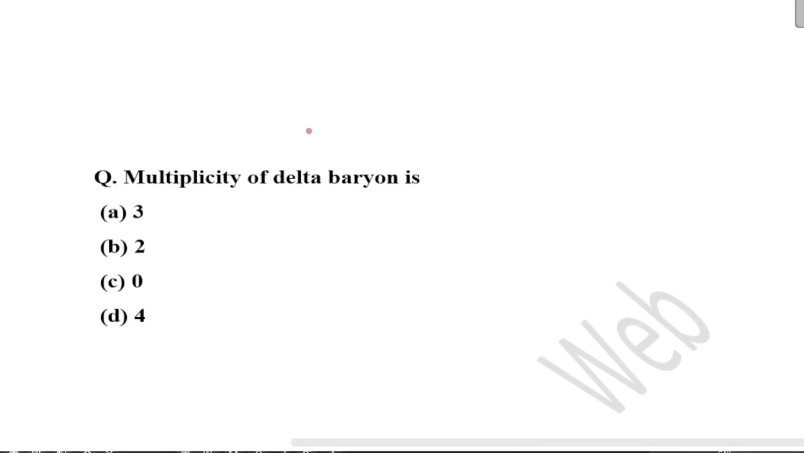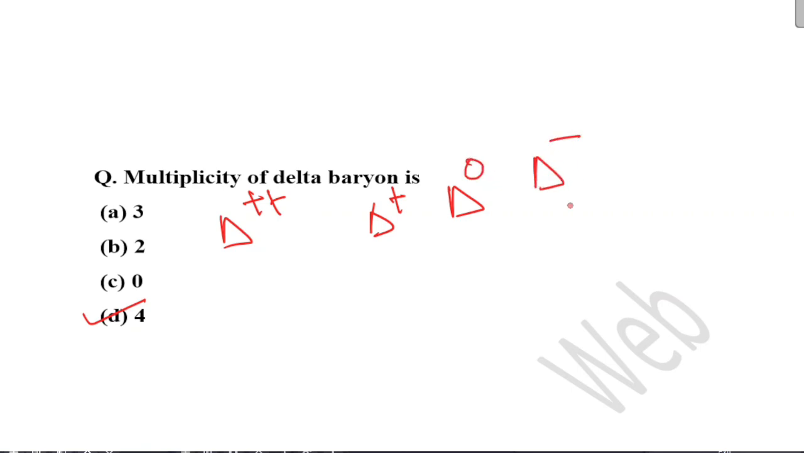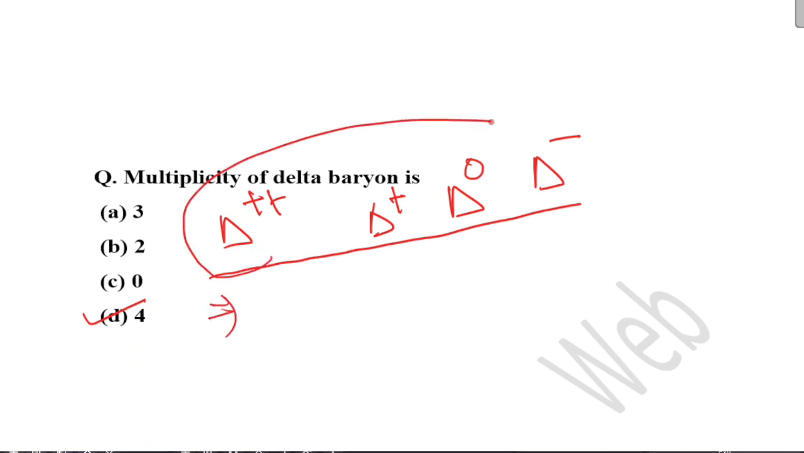Next, multiplicity of delta baryon is 4. We know there is delta plus plus, delta plus, delta 0 and delta minus. You write the quark combination of all these 4 delta baryons in the comment section.